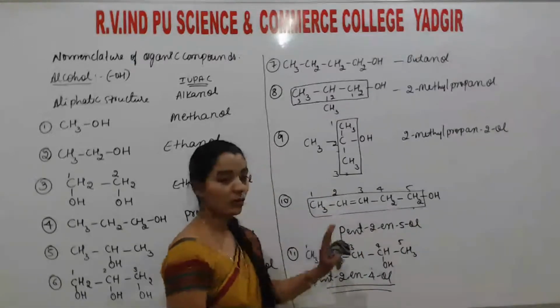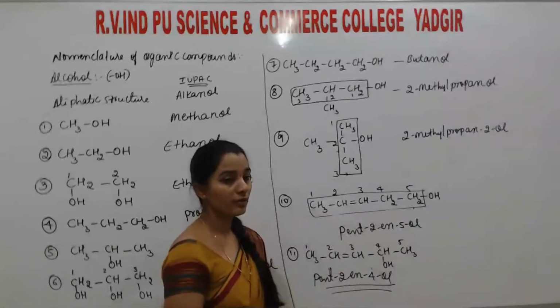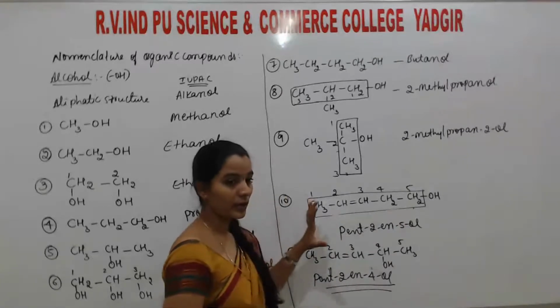Okay, so this is about the nomenclature of aliphatic compounds.